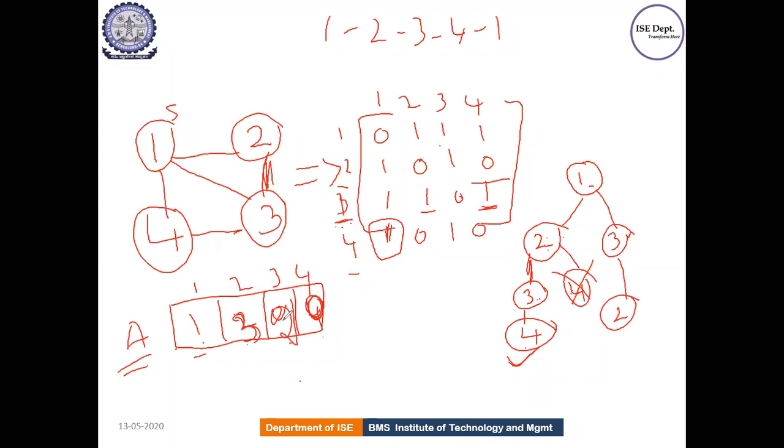Next, go back to the next vertices. It is 1, 2. Can I write 1 here? No, it's already existing. Can I write 2 here? No, it's already existing. Can I write 4? Now you should check it out. There should be a path from 2 to 4. Is there any path from 2 to 4? No. So this is not a correct option. So even you kill this, because from 2 to 4 I cannot add, I don't have a path. So you kill this. So this is also not correct.